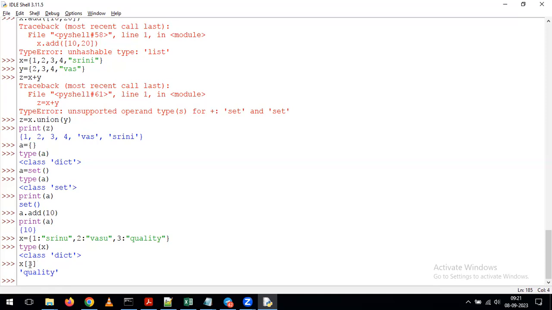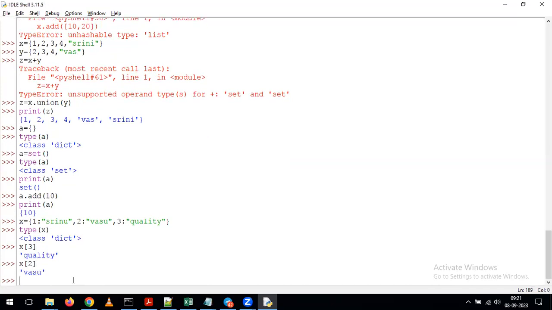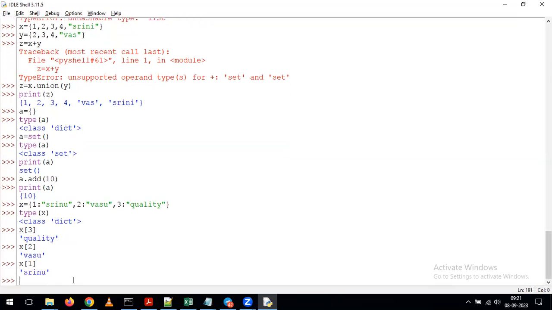In this variable, I want to see the data for the key value 3. So we are giving it as x of 3. If you give x of 3, it gives the value of the key 3. Now in the same way, if I give x of 2, what's happening? We are getting the value as was. If I give x of 1, then we get the value Srinu. So this is the way you can display the data for keys depending on the requirement.